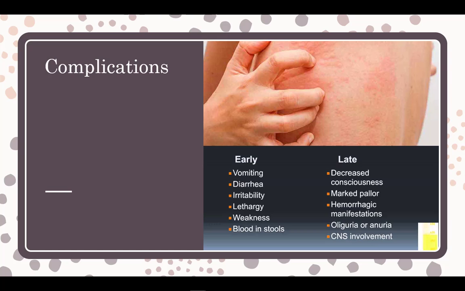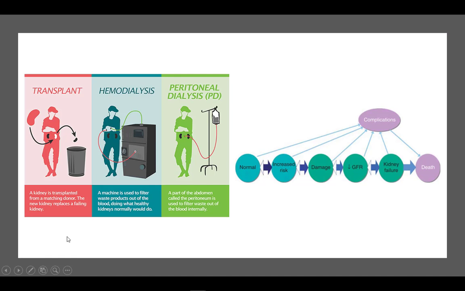Uremic syndrome can be defined as the terminal clinical manifestation of kidney failure. Signs of uremia are progressive weakness and fatigue, loss of appetite due to nausea and vomiting, muscle loss, and metabolic acidosis. Without intervention with dialysis or kidney transplant, uremia due to renal failure will progress and cause stupor, coma, and death. Once kidney disease reaches an end stage, treatment will require kidney transplant or dialysis.